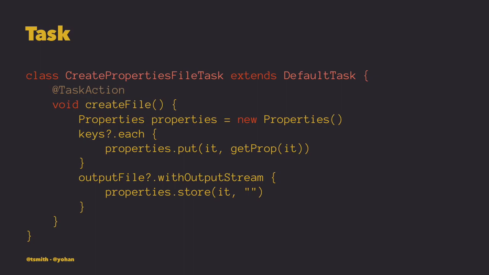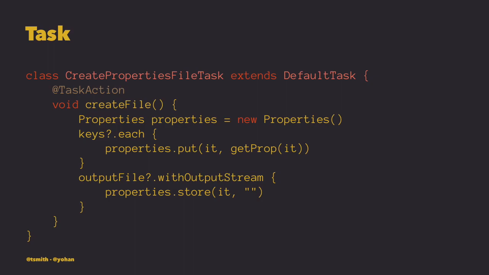So very quickly now, if we were to take out that function that we had put in the build.gradle, we separate it out, we create a separate task called CreatePropertiesFileTask, extending from DefaultTask. And all you need to do to write a task is annotate a function with TaskAction, and that will be executed when the task is triggered. So again, you can see the code is very concise.